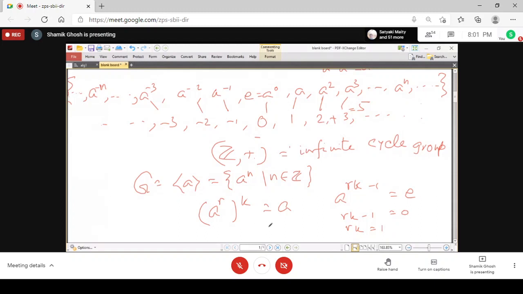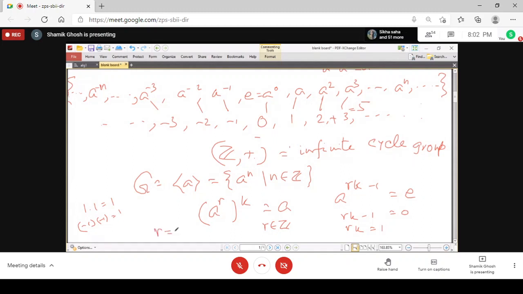Now you see that r is an integer. So if r is an integer and rk equals 1, there are only two options: 1 into 1 is 1 and -1 into -1 is 1. There are no other integers which you can multiply with an integer and get the product 1. Only the two cases, 1 and -1.